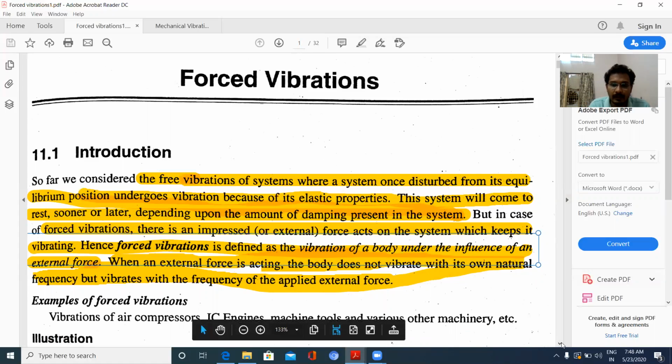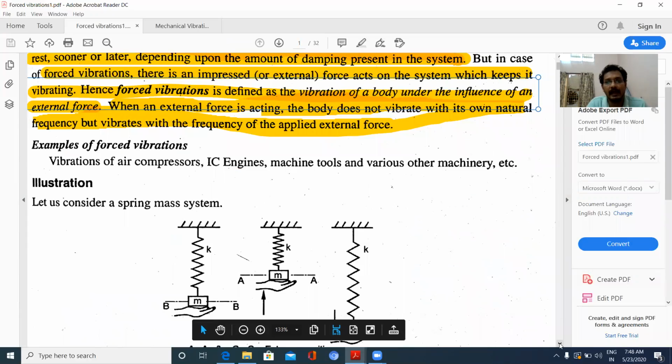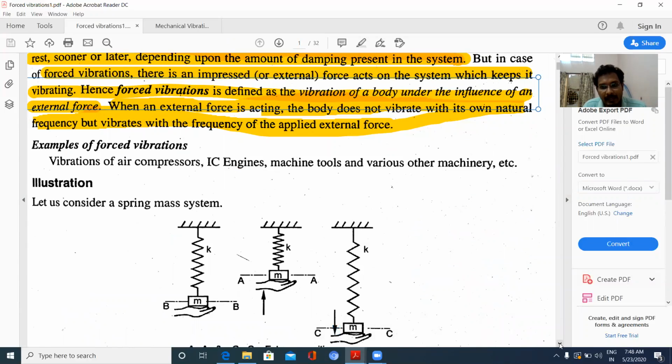Coming to types of forced vibrations, we can see in IC engines, when we start an engine by applying force on the kick rod, the engine starts. When the engine starts, we won't be applying any kick force on the kick rod again. That force whatever is applied is one thing.